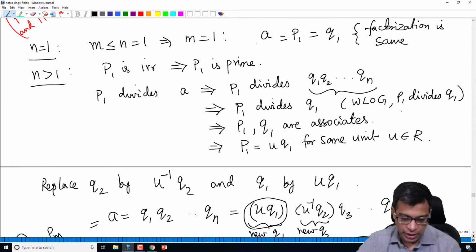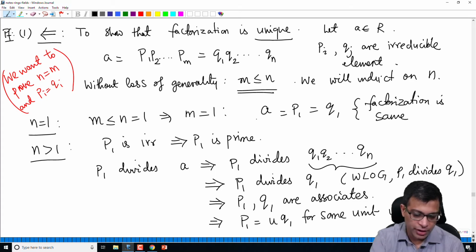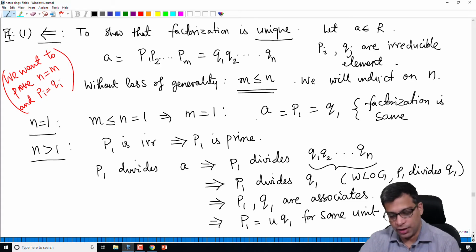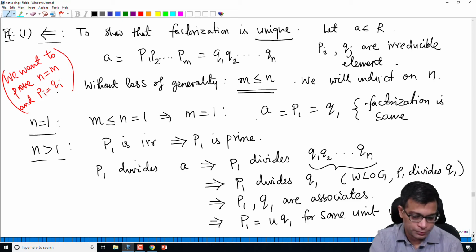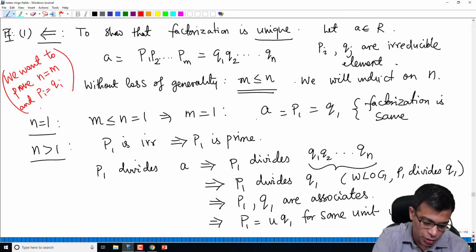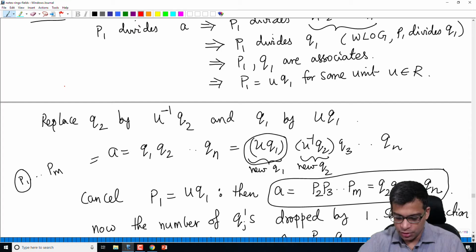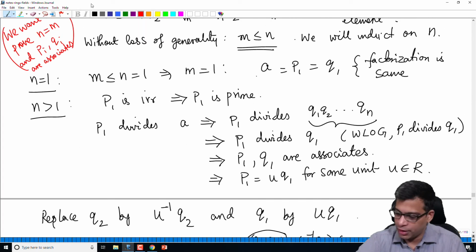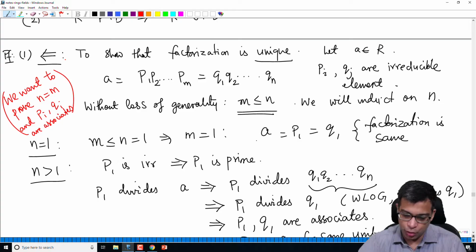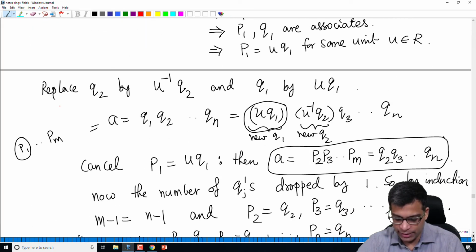Okay, so I really should say when I write Pi is equal to Qi, I am not really claiming that they are the same, but I am claiming that they are associates. So we have shown this. Okay, so I should correct this: Pi and Qi are associates. So we have proved that. Remember, considering associates does not give us a new factorization. So we have the same number of irreducible factors in A in the two factorizations, m and n are the same, and the corresponding irreducible factors are actually associates.